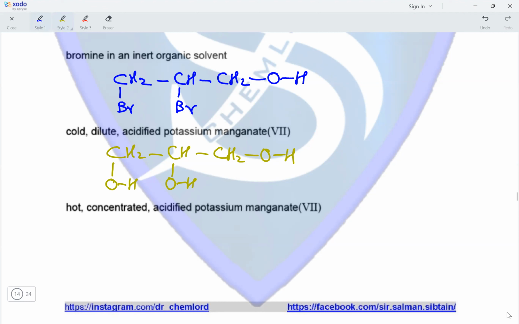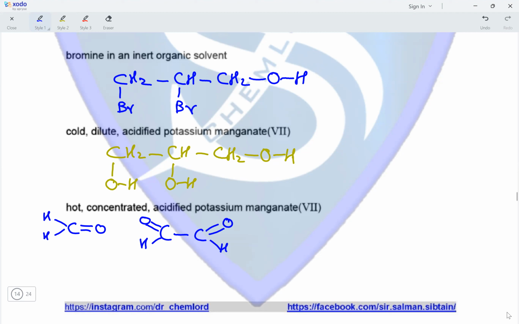And next we have the reaction of allyl alcohol with hot concentrated acidified potassium manganate(VII). In this case, we will have the double bond completely breaking, resulting in the formation of CH2=O in the case of the species on the left side of the double bond, and on the right side of the double bond we have C=O single bond H attached to CH2OH, which is a primary alcohol which is also oxidized to C=O single bond H.